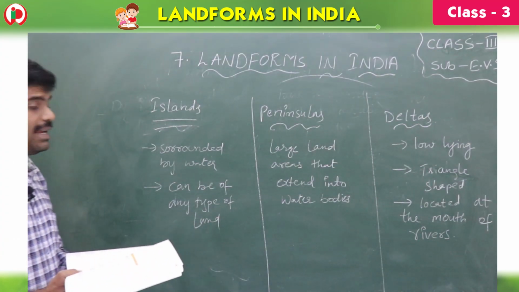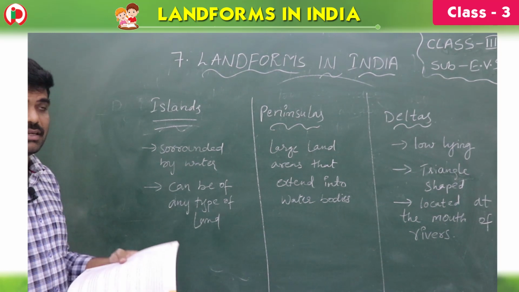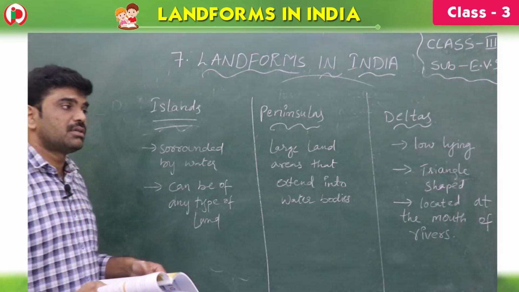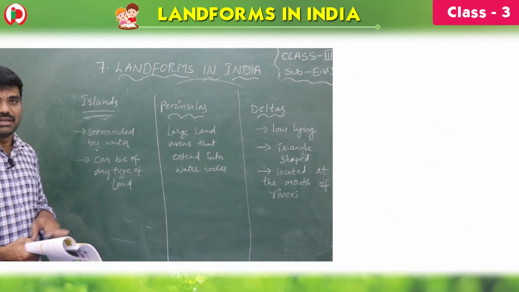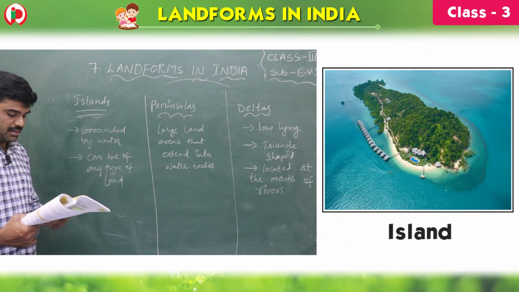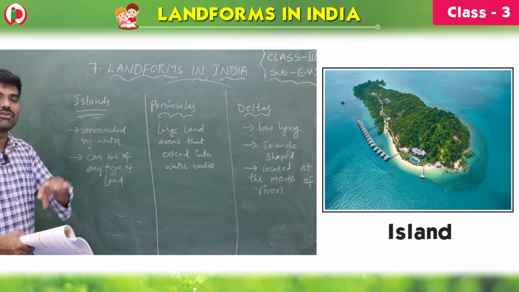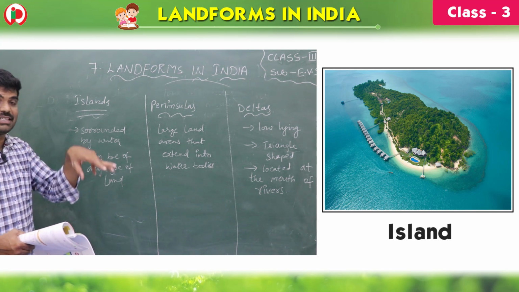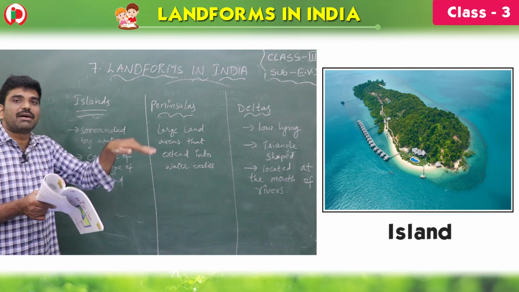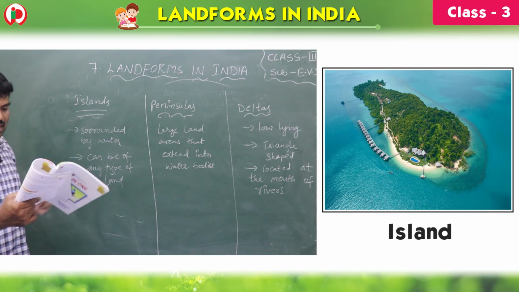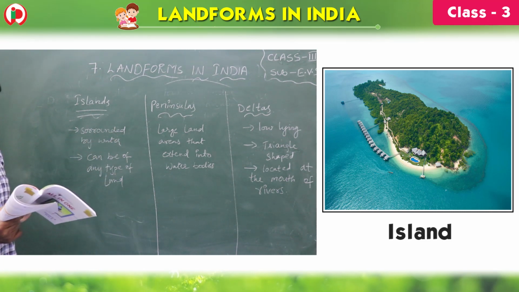Children, now island. Sometimes you see the land and the remaining part is water. That is called an island, a landform that is completely surrounded by water. In movies also you can see, children, in the middle only land is there, the remaining part is water. That is called an island. It can be of any type, children.